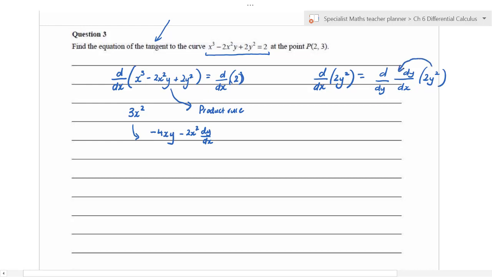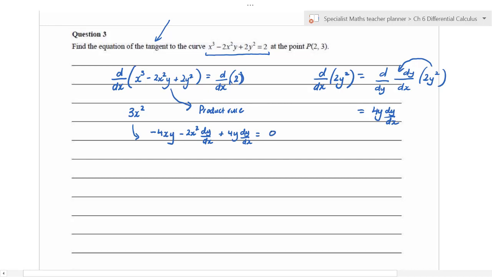We want the derivative with respect to y of 2y squared. So that's going to be 4y, and then of course that dy dx doesn't go anywhere. Now we're going to insert this over here. We've got plus 4y dy dx, and of course the derivative of 2 is 0.